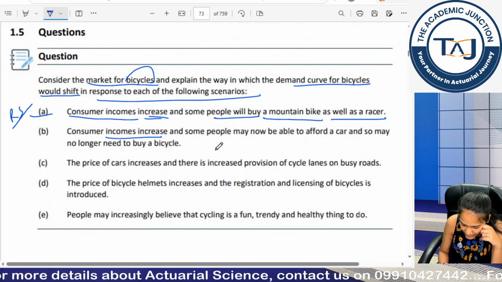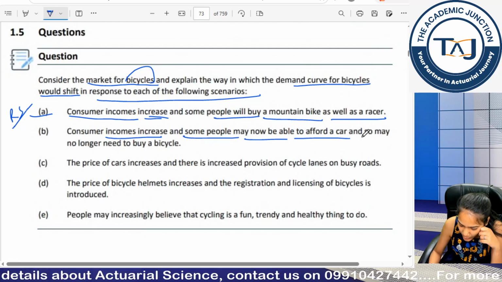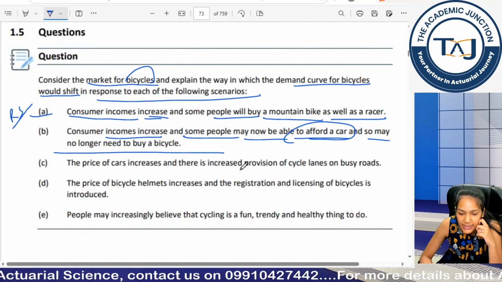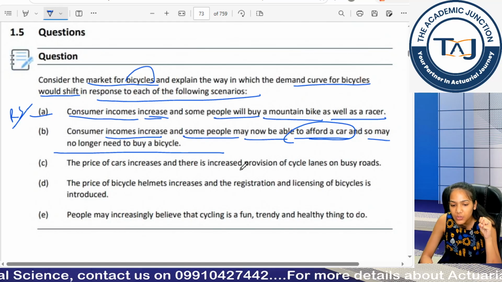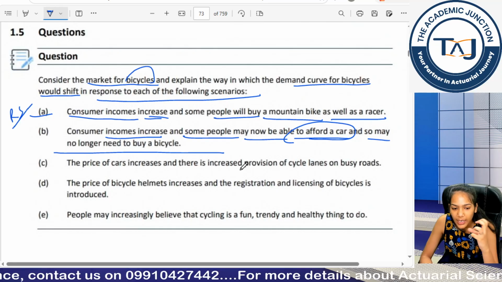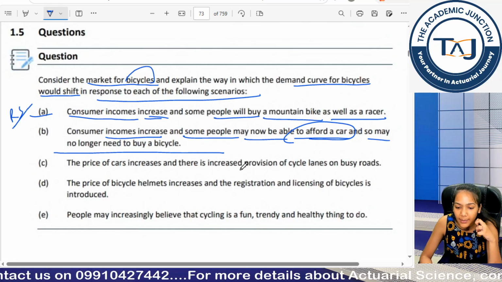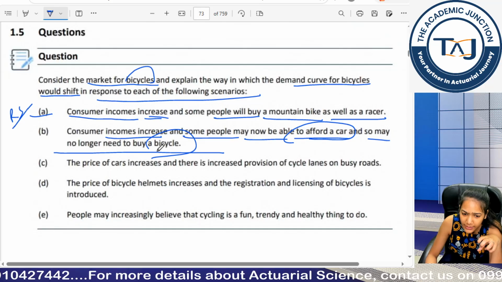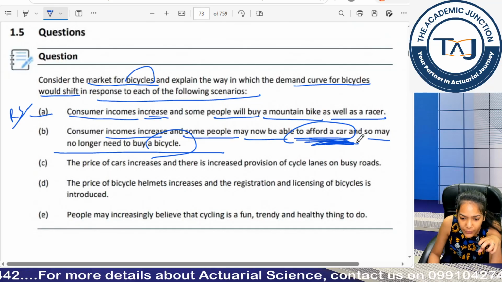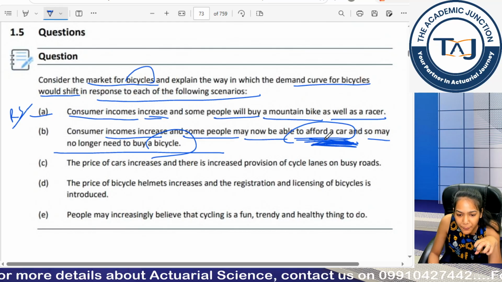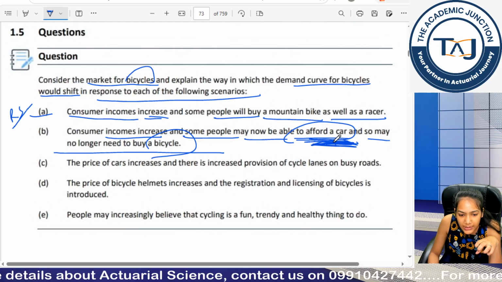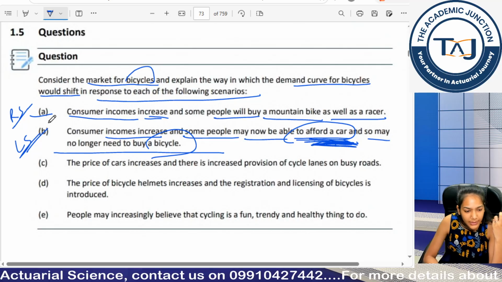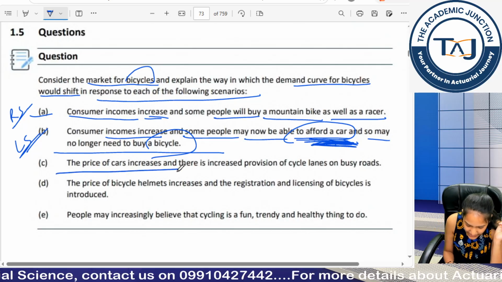Second, consumer income increases. Again, consumer income is increasing, and some people may now be able to afford a car and so may no longer need to buy a bicycle. Means their income is increasing, but that income is used to afford a car and not a bicycle, and I want the market of bicycles. That is why my demand for bicycles is decreasing, obviously, because this is an alternative good, a substitute good. Now people are preferring substitute goods more, that is why it is a leftward shift. Clear?